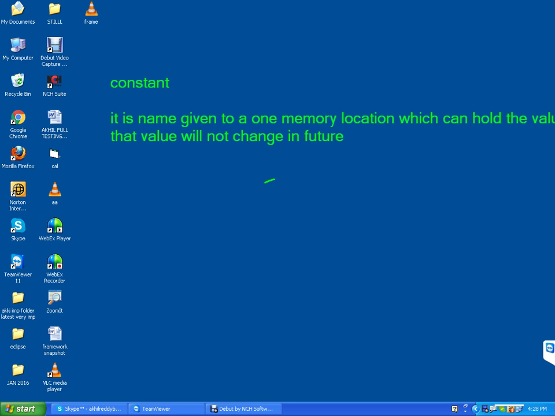Simply same definition. It is a name given to one memory location which can hold a value. That value will not change in future. If it is variable, variable value will be changed in future. Constant value will not change in future.